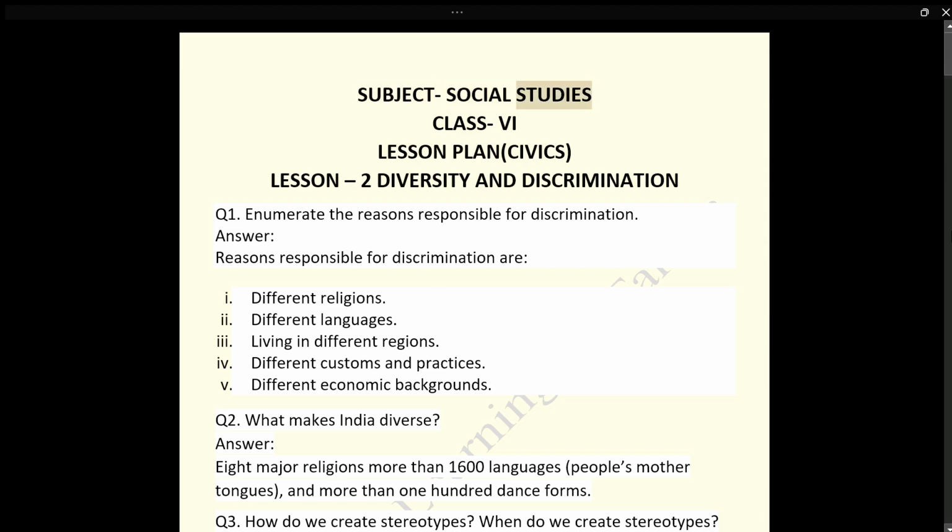Subject: Social Studies. Class 6. Lesson Plan, Civics. Lesson 2: Diversity and Discrimination. Q1. Enumerate the reasons responsible for discrimination.